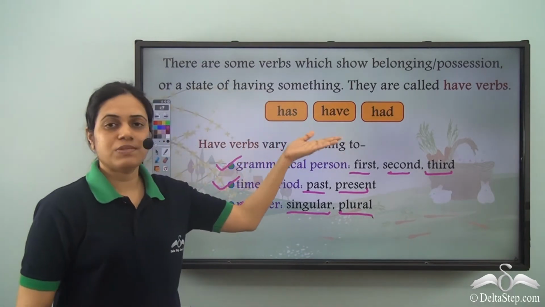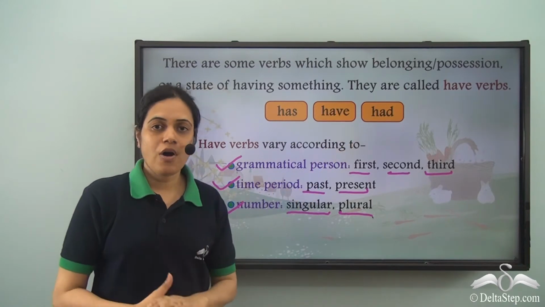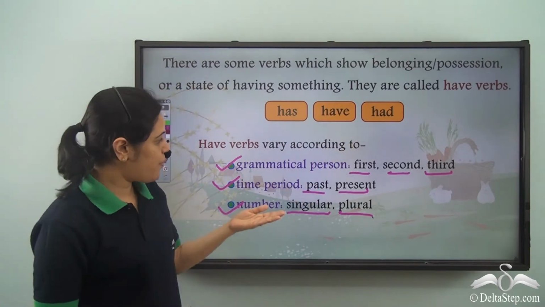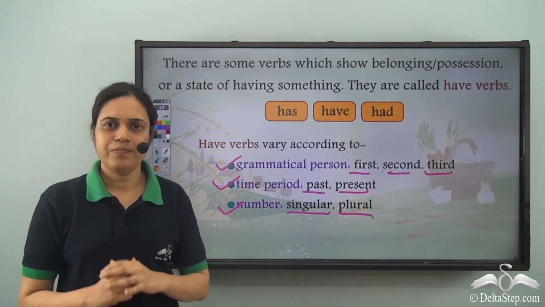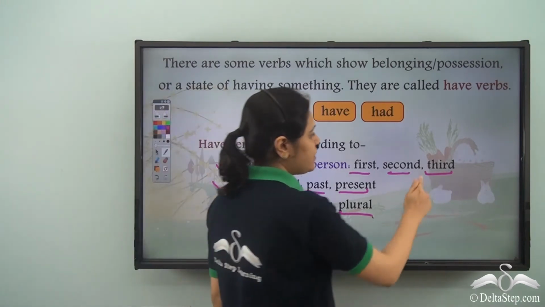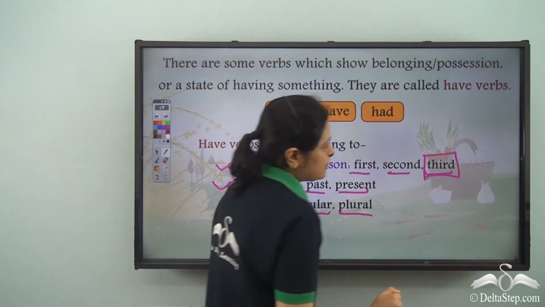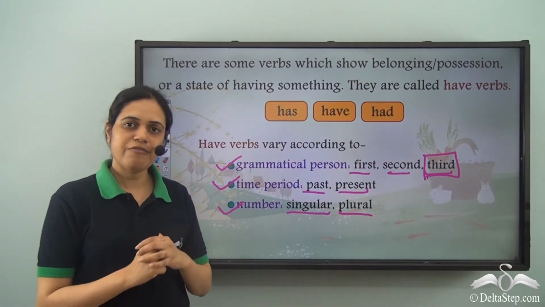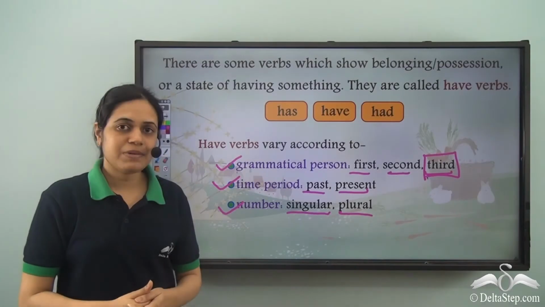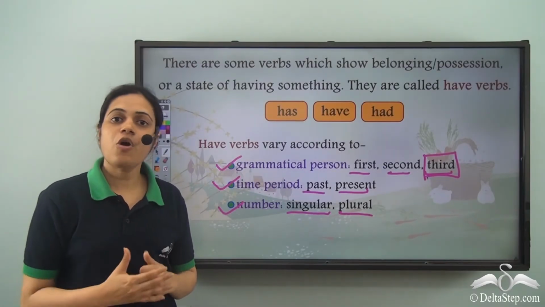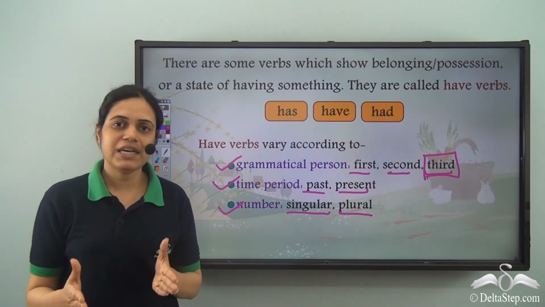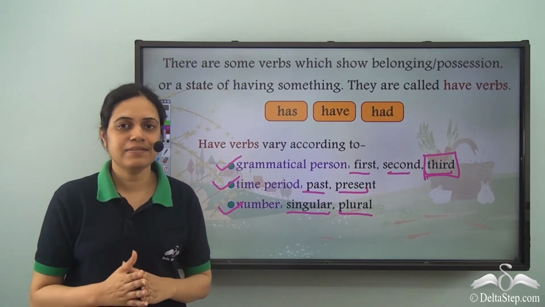So, the three forms has, have, or had depend upon the person, time period, or number. Now, in this lecture, we will discuss the forms of have verb for third person. Third person is the person who is neither speaking nor the person spoken to. He is someone else.